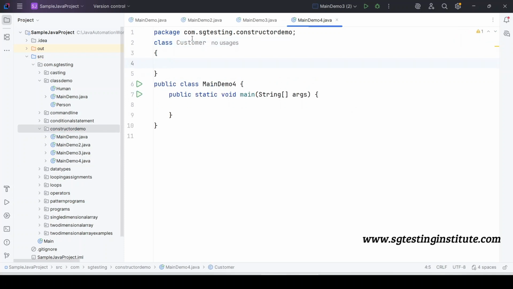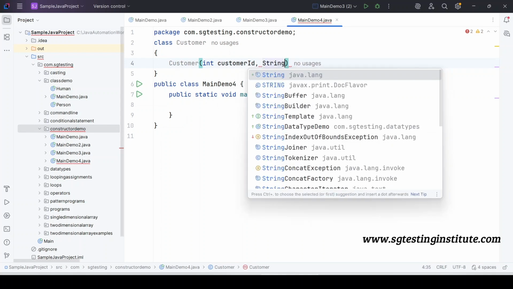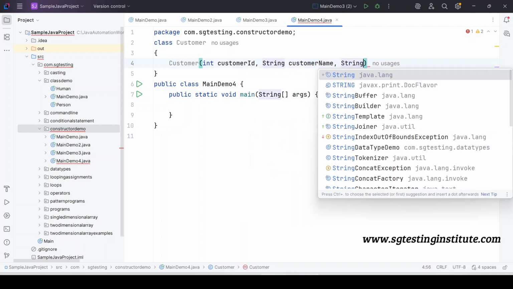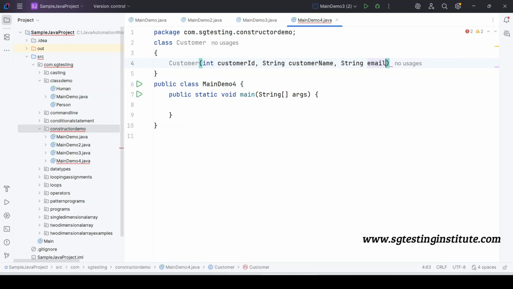So here we are specifying the constructor name, because constructor name and class name should be the same. So int customerID, comma, String customerName, comma, String emailID.